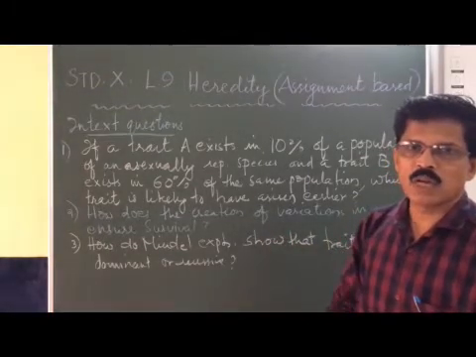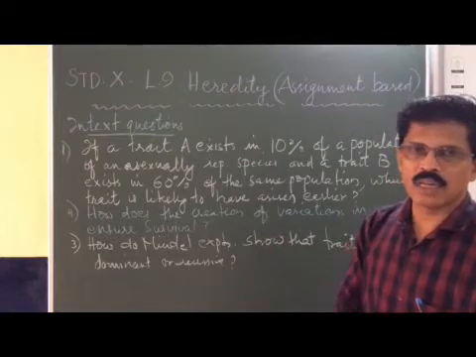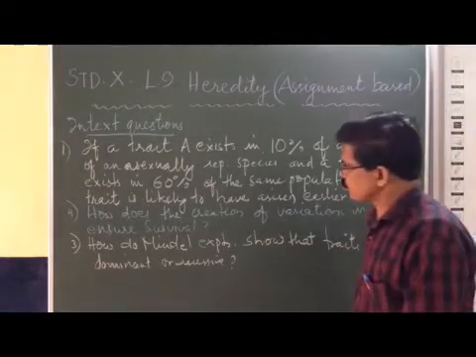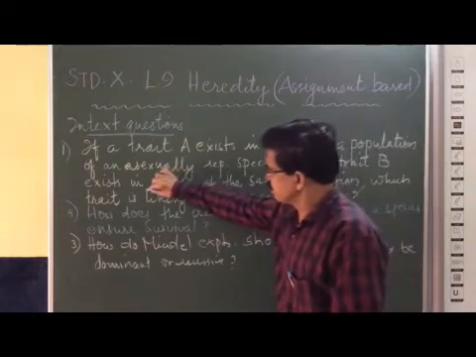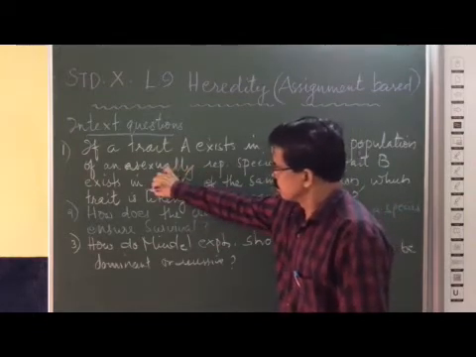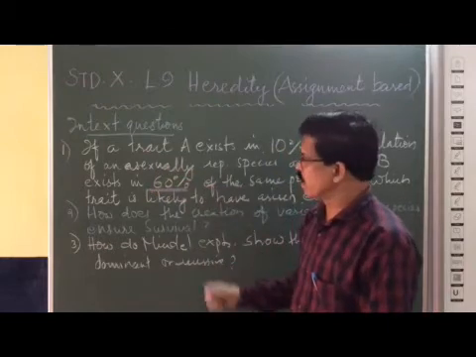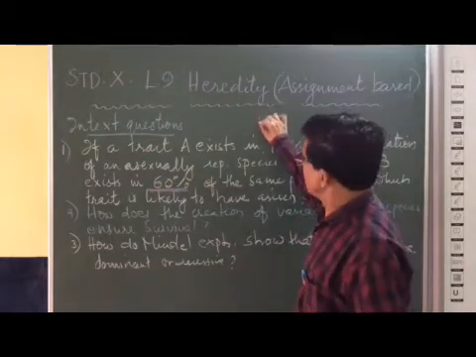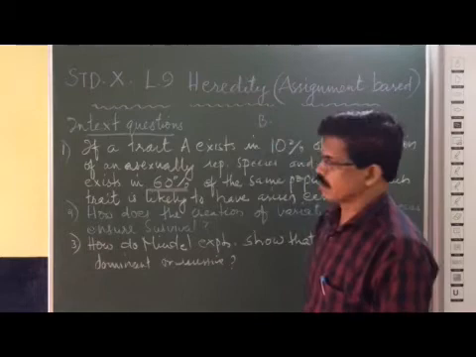Which trait would have arisen earlier? Of course, we can understand that trait B, with 60% appearance in the population, would have arisen first. So the answer is B. What is the reason?